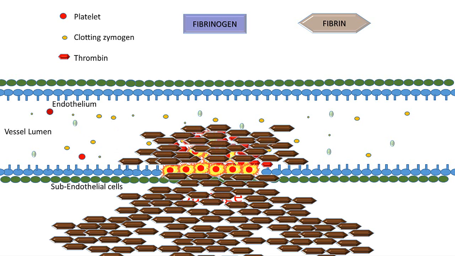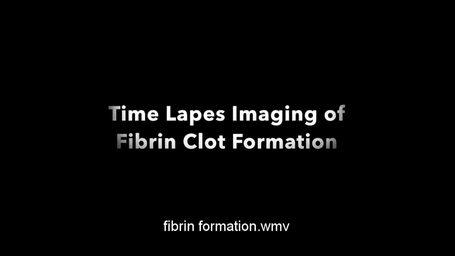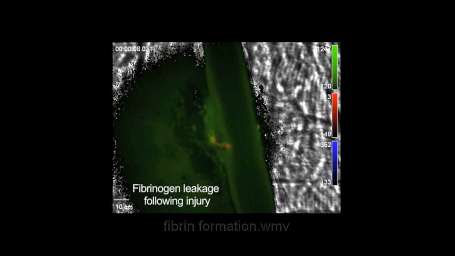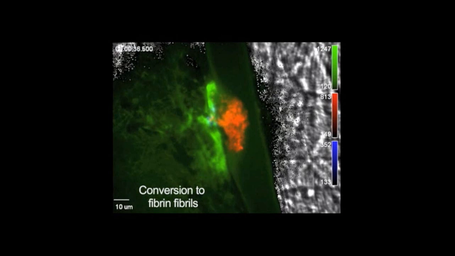To demonstrate this process in real time, here's a video of coagulation in a live vessel. Here you can see a vessel which is broken and radio-labeled fibrinogen molecules spilling out into the extravascular space. That's the dark green color. This dark green color transitions to a lighter green color, which is a fibrin polymer meshwork being formed. In addition, you can see activated platelets, as demonstrated by the red color forming inside the vessel.